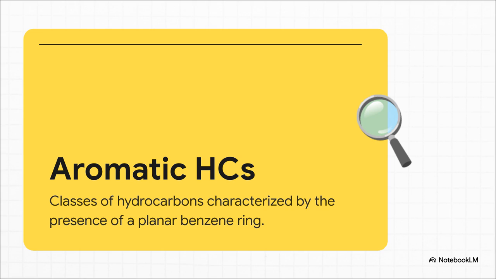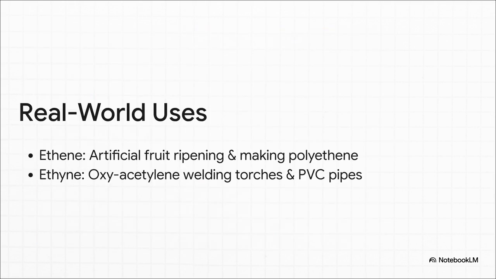And yes, they're called aromatic because a lot of these compounds actually have very distinct, sweet, and pleasant smells. Let's see how all this translates to real-world applications, because these abstract names correspond to things we interact with every single day. Take ethene, for example, an alkene with a double bond. We literally use it to artificially ripen the fruit you buy at the grocery store, and it's the monomer we use to make polyethylene plastic.